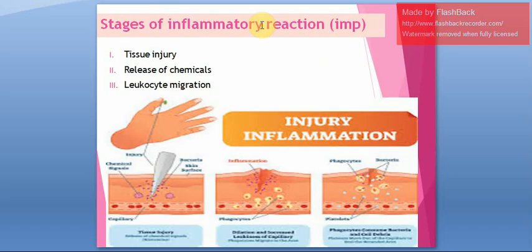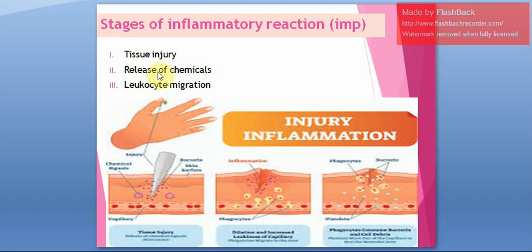Next is the most important part, stages of inflammatory reaction. The stages of inflammation are divided into three main stages. First one is tissue injury, next is release of chemicals, then is leukocyte migration. Now when this comes for the exam, you have to explain all these three. Along with that, you will also have to explain about healing, how healing happens, in which stages healing happens.